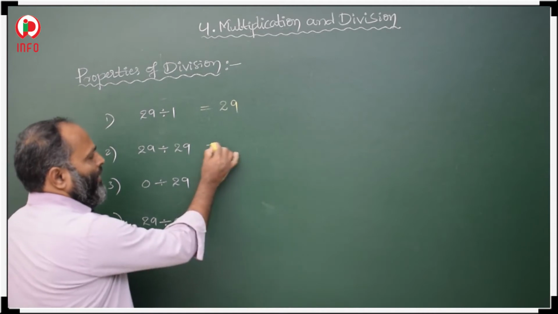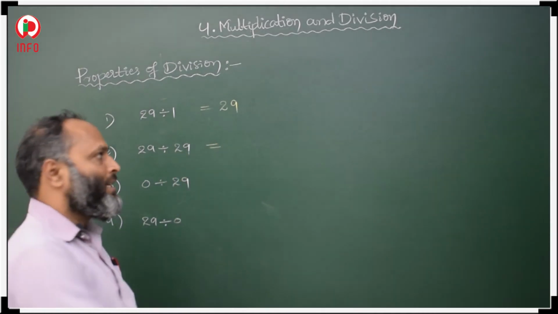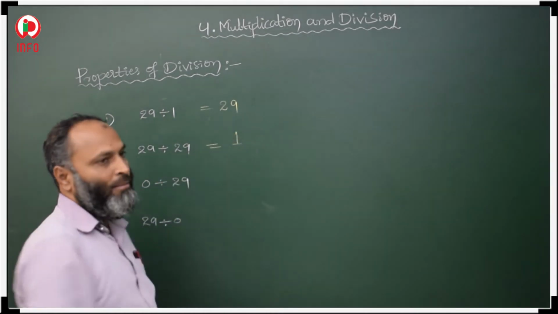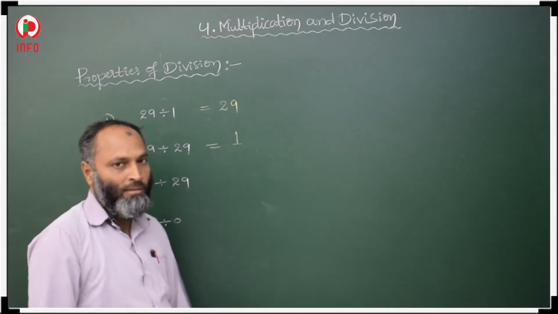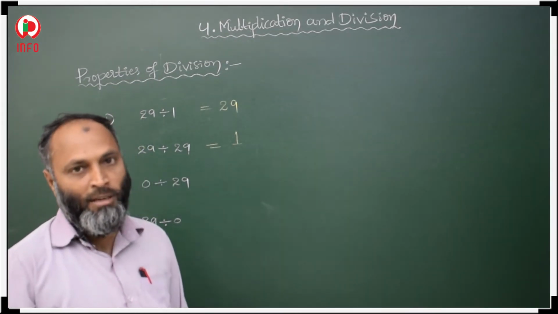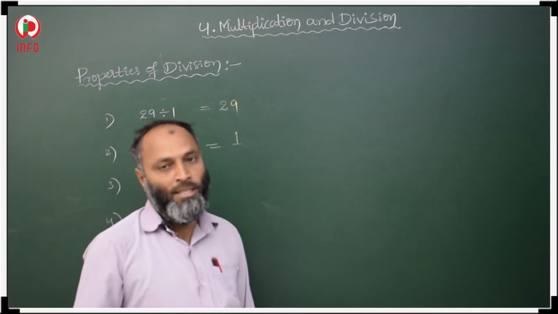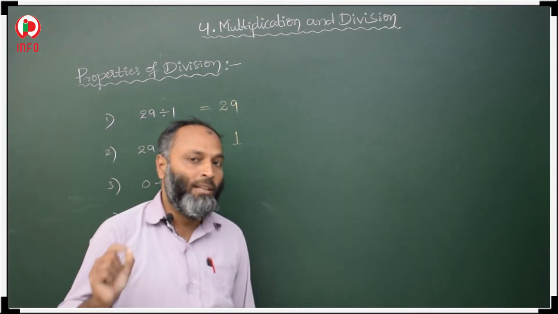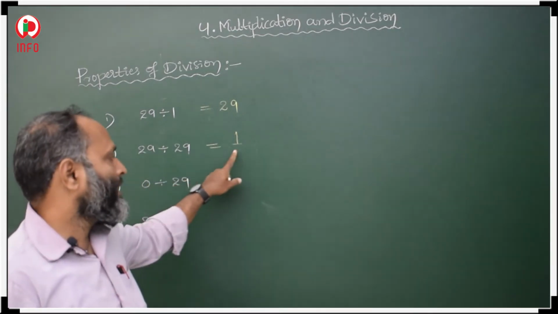Here, the number divided by the number itself. So what is the answer? The answer is 1. The number divided by the same number, the answer is 1. It means the number divided by itself is 1. It is other than 0. So don't consider 0. Okay, other than 0. If a number is divided by itself, the answer is 1.